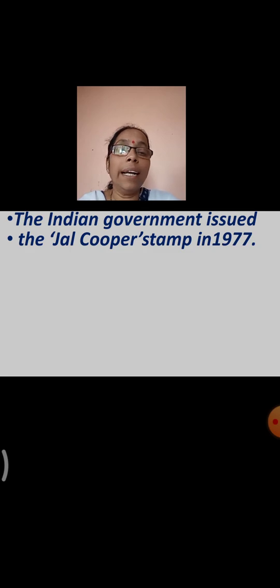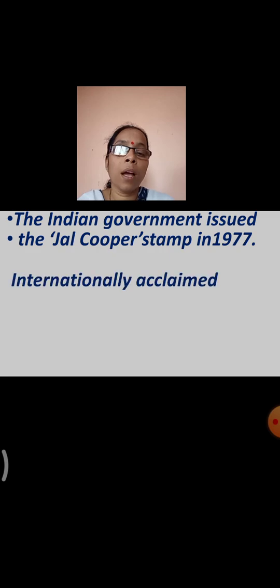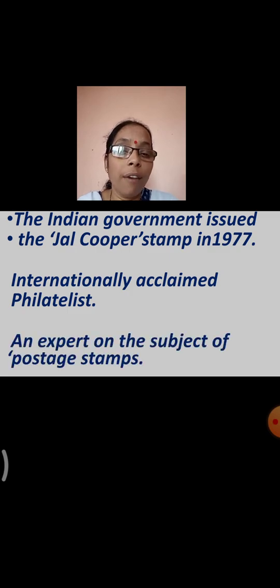You can see the Indian government had issued a stamp in 1977 on Jal Cooper, which we have seen just now in the previous picture, and he was internationally acclaimed. Yes, Jal Cooper is an internationally acclaimed philatelist. Now what do you understand by philatelist? A philatelist is a person who is an expert on the subject of postage stamps.